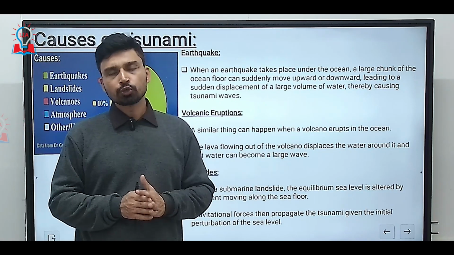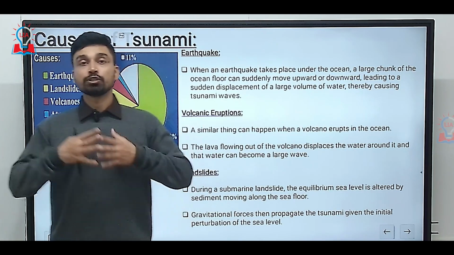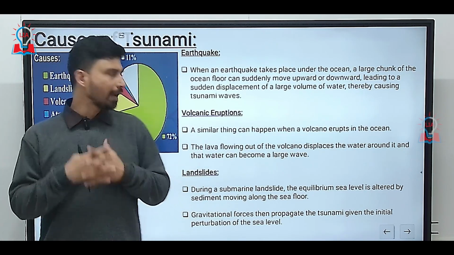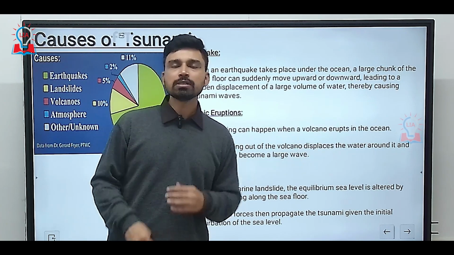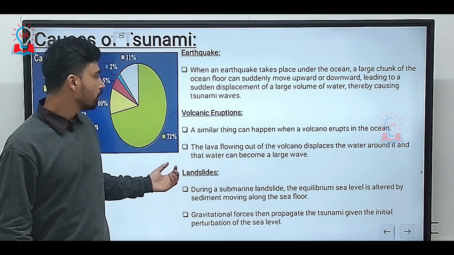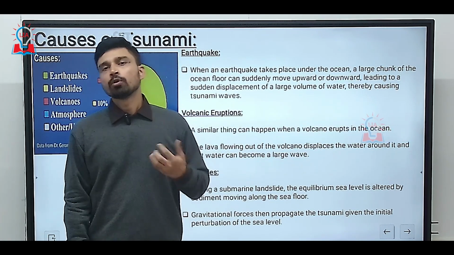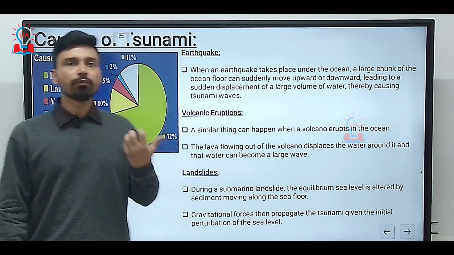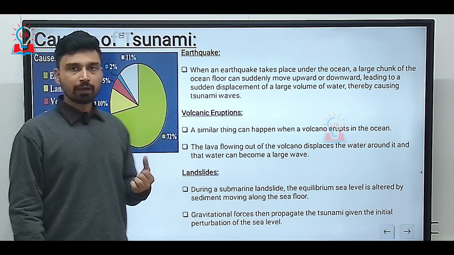On the other hand, the second predominant reason, that is volcanic eruption, works the same way if a volcano erupts below the ocean. Due to the sudden eruption of such a huge volume of magma or lava, it also causes a rapid displacement of the water around it, and this can lead to the generation of a huge wave, which we call the tsunami wave.